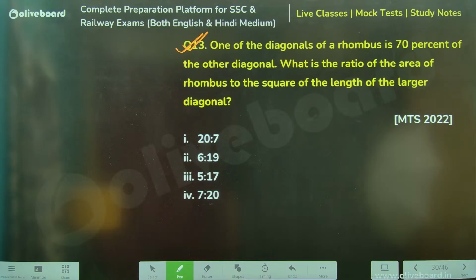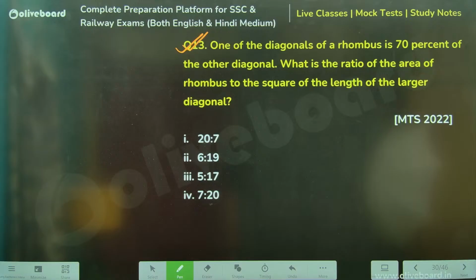Chalo. Answers, answers. I've given you enough time.